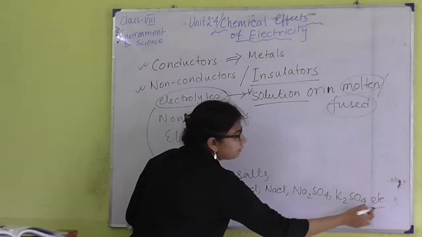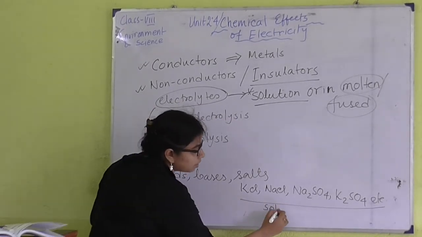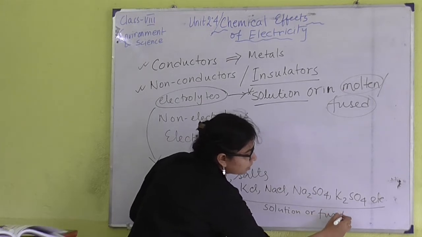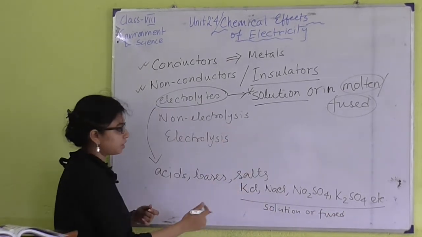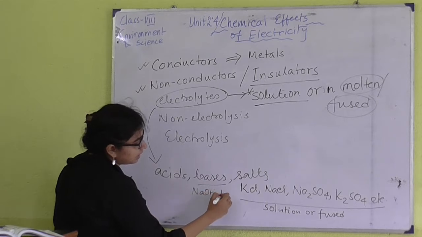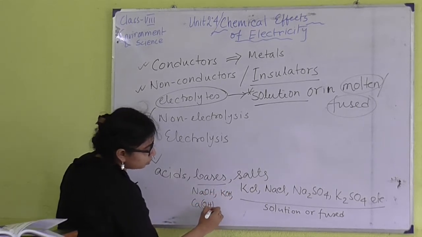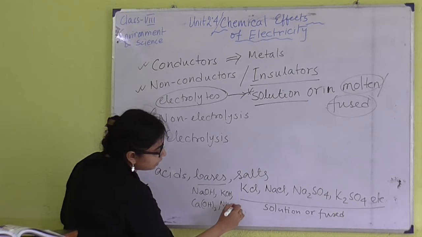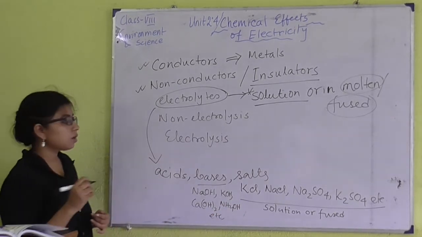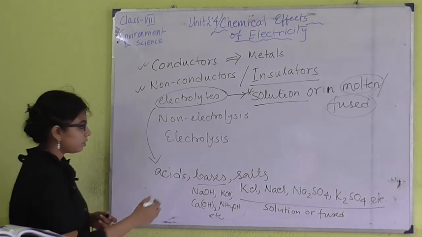Obviously, they have to be taken in solution form or fused form, not the solid form. Bases like NaOH, KOH, Ca(OH)2, NH4OH are examples of bases as well as electrolytes.